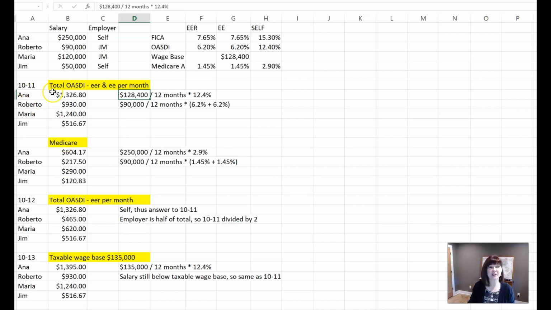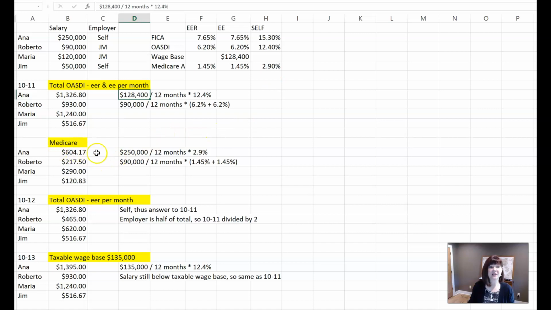Then it also asks for how much do the employer and employee pay for Medicare each monthly pay period. So this is still 10-11. We're going into Medicare now. So here's our Medicare information. Medicare doesn't worry about the wage base. So for Medicare, you make $250,000 divided by the 12 months to get to that monthly payment times the 2.9%, again, because she is self-employed.